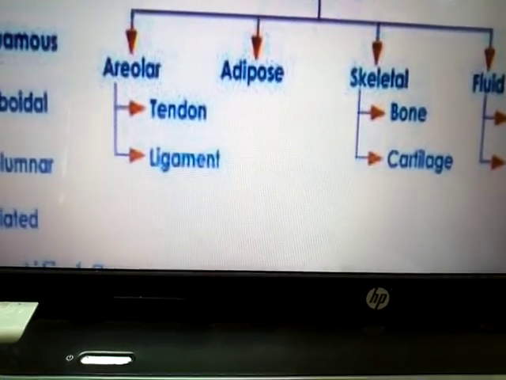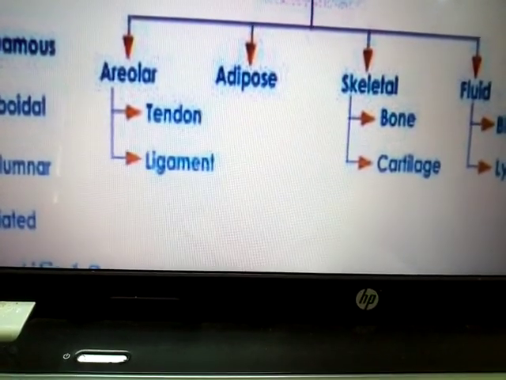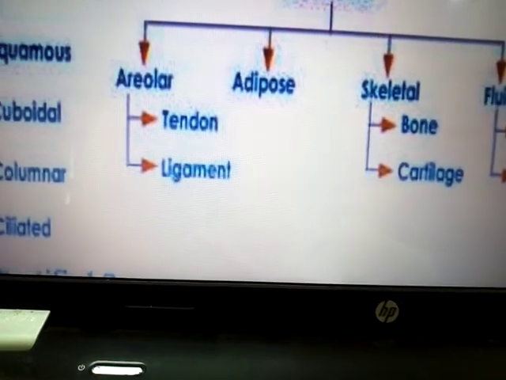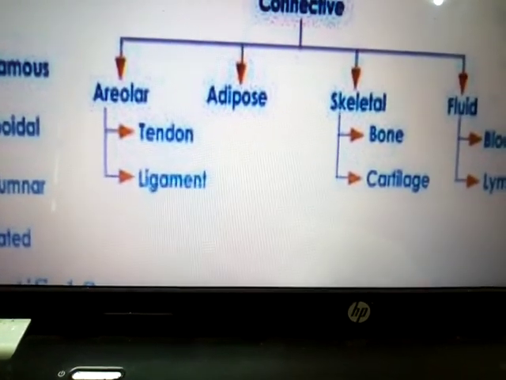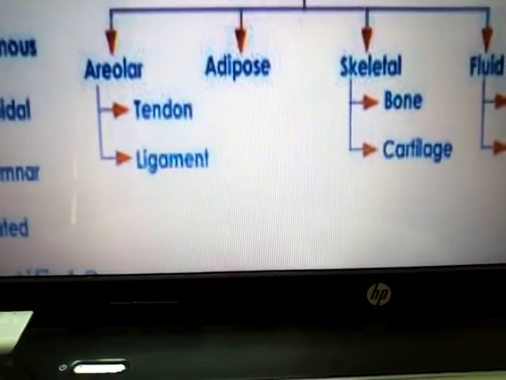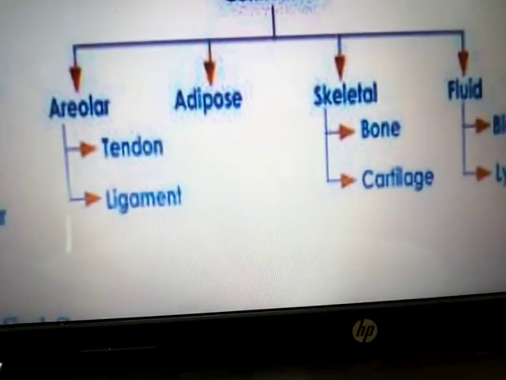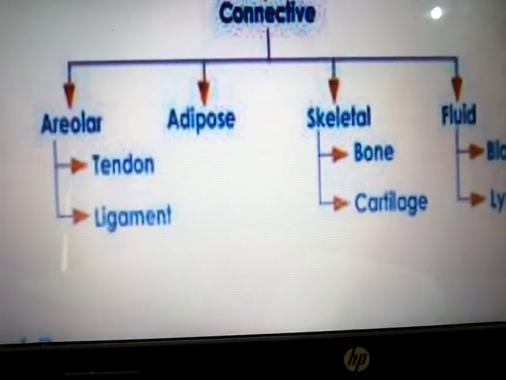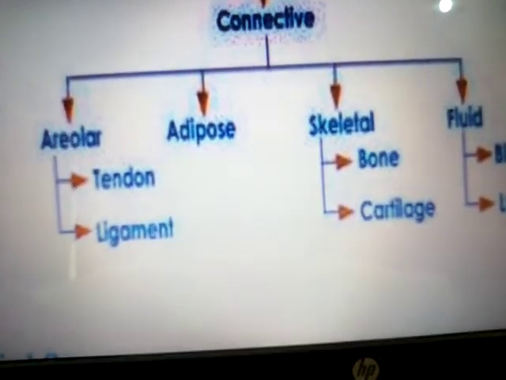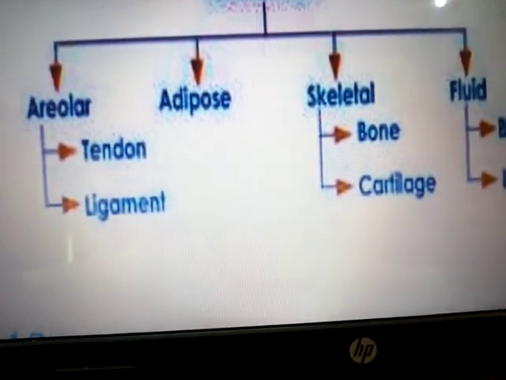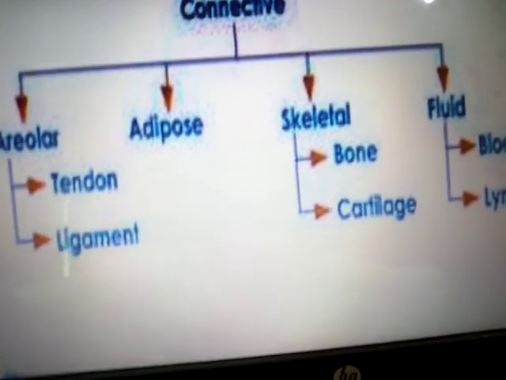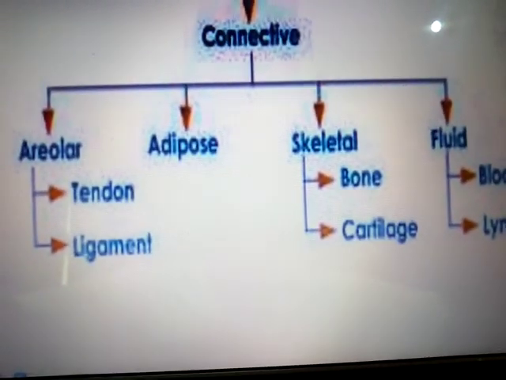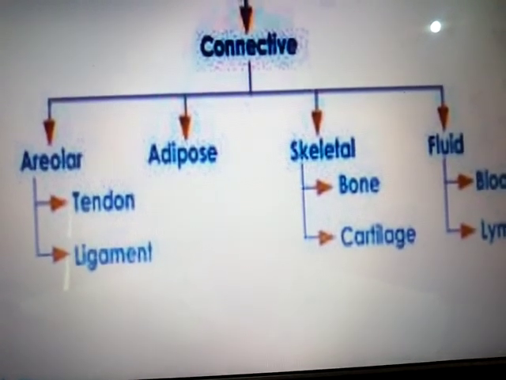So it is present at the joints, where two bones meet, that place is known as a joint, and in the joints ligaments and tendons are present. So this tendon connects muscles to muscles or muscle to bones, whereas the ligament joins two bones of the skeleton. Adipose tissue is present below the skin and helps in the storage of fat.